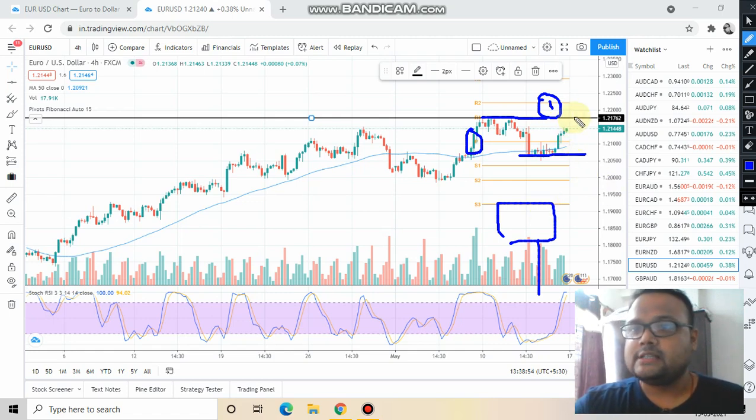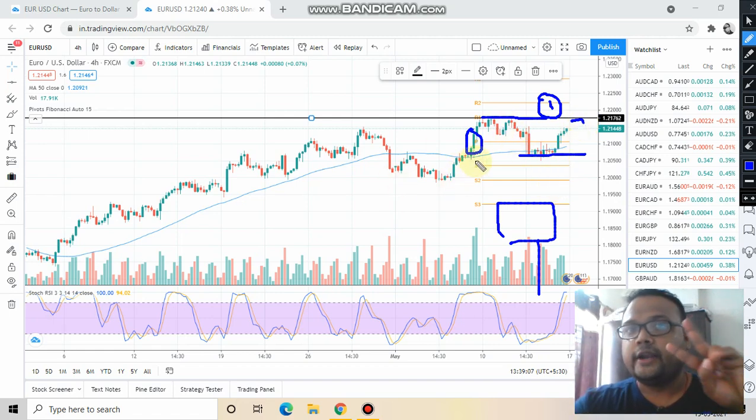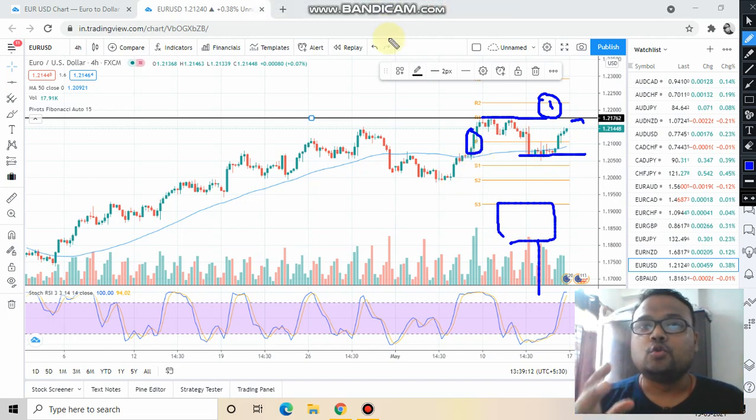Otherwise, if the market reverses from here, do not short the market. You will be going against the trend and you may get trapped. If you are an experienced trader, you know how to do scalping, then you can go for trading. Otherwise, only follow the two trading opportunities that I have just mentioned, so that you do not lose your hard-earned money.